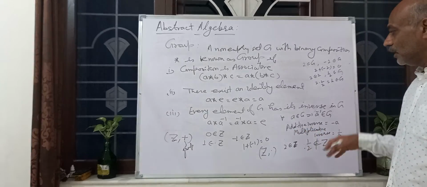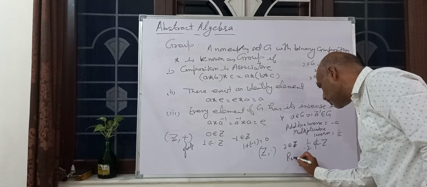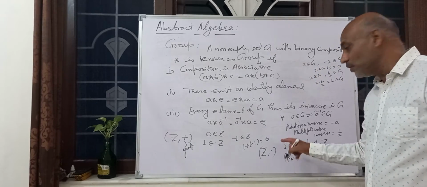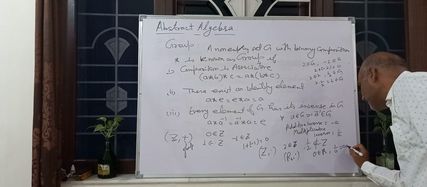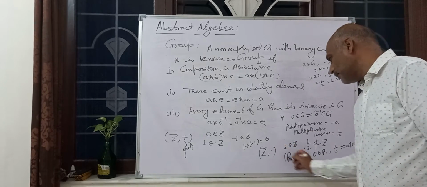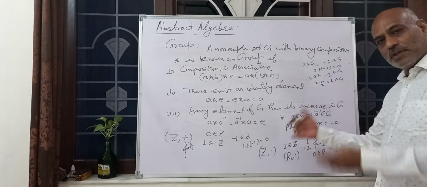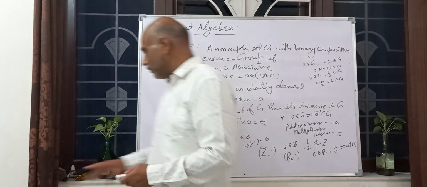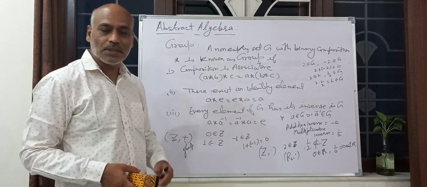But if we take real numbers R0 dot, excluding 0, because 1 upon 0 is infinity, then it is a group. If 2 belongs to R, then 1 upon 2 belongs to R, and similarly 1 upon 3, 1 upon 4. So R0 dot is a group.